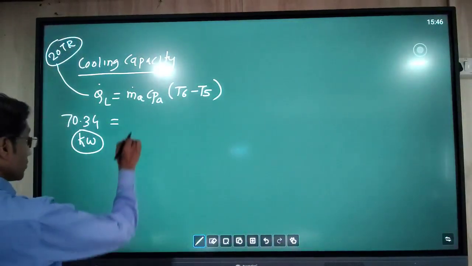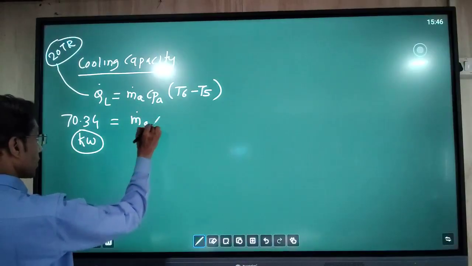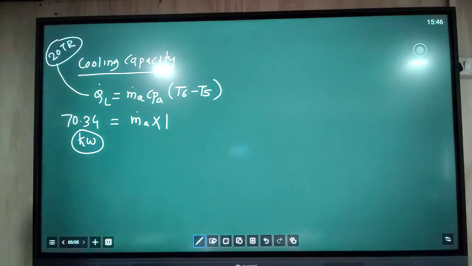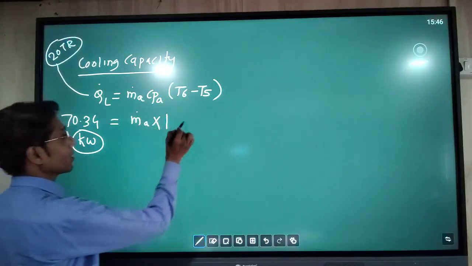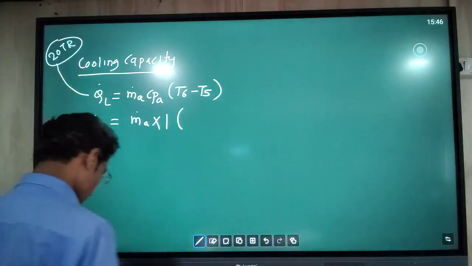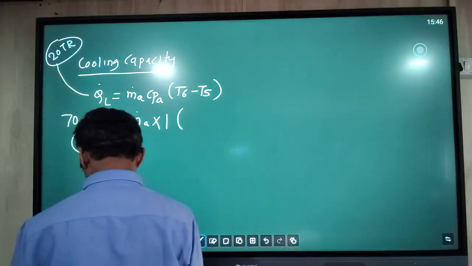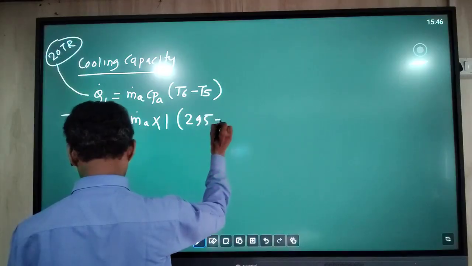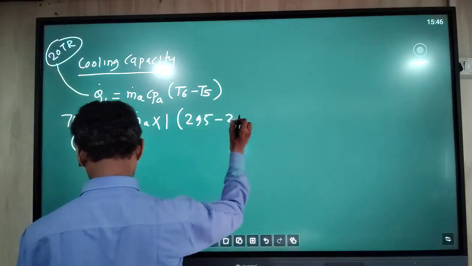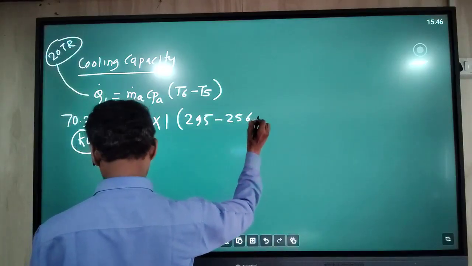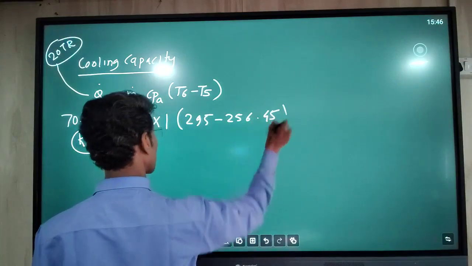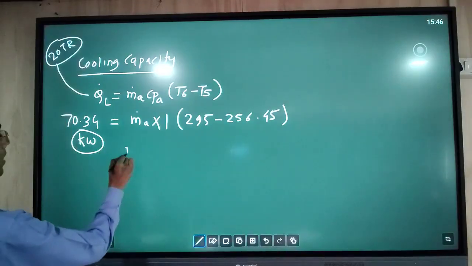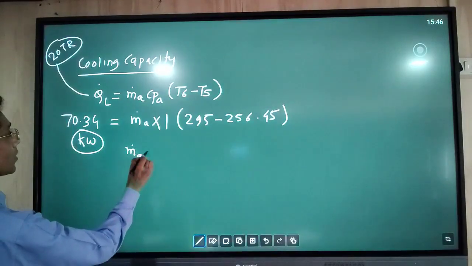The mass flow rate is unknown; that we have to calculate. The specific heat of air, the heat carrying capacity of air, is 1. And T6 minus T5: the cabin temperature is 295 Kelvin, and this T5 was calculated. Putting this in, from this equation m dot A is unknown.